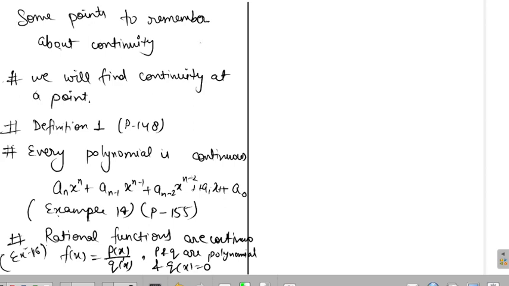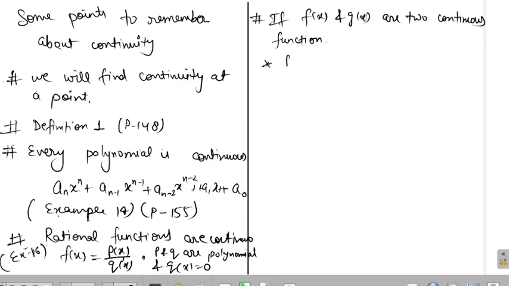Next thing, if f(x) and g(x) are two continuous functions, I gave you two functions that are continuous. So what can you conclude with this help? The sum of these functions will be continuous.